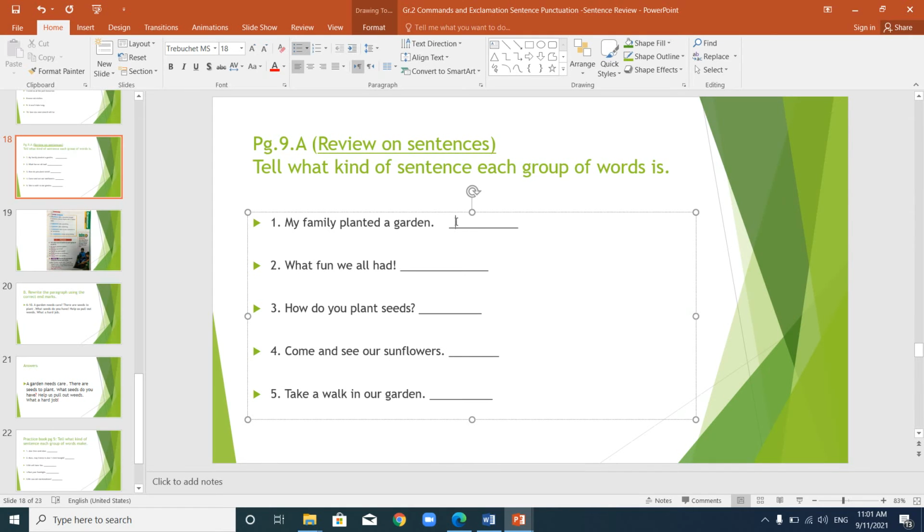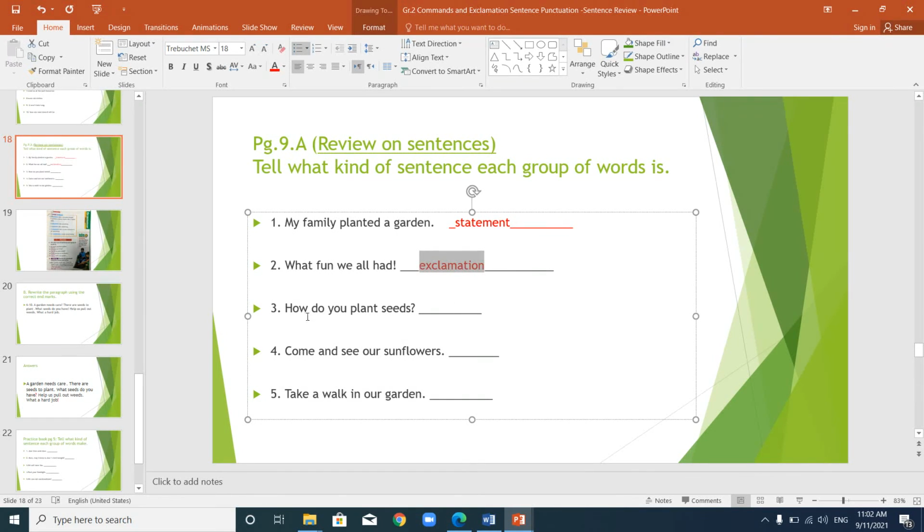My family planted a garden. This is a sentence that just tells you something, that the family planted a garden. So it would be a statement. Number 2, what fun we all had. When you show someone that you had fun and that you were excited, you show strong feelings. So we don't use "what" all the time in a question. Sometimes we can use it in an exclamation, and the exclamation mark shows you that this is an exclamation. Right? So number 2 is an exclamation.